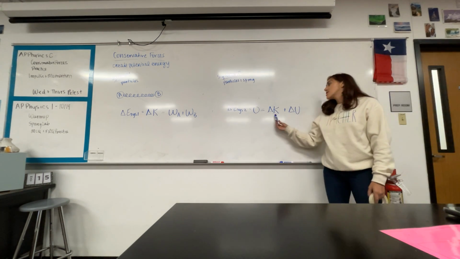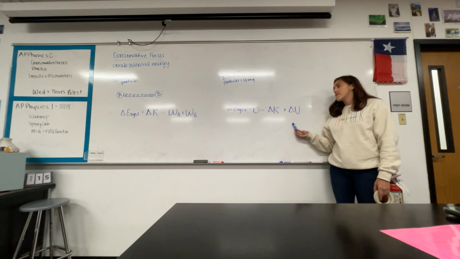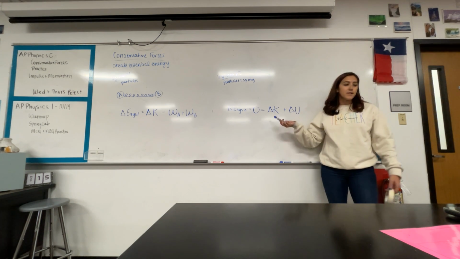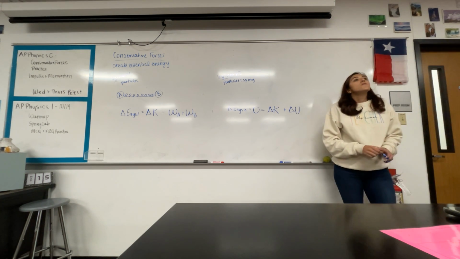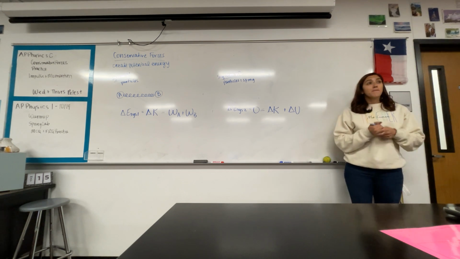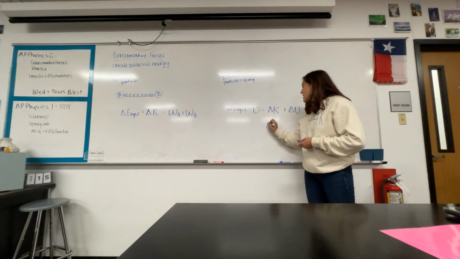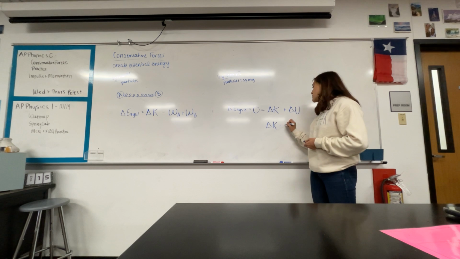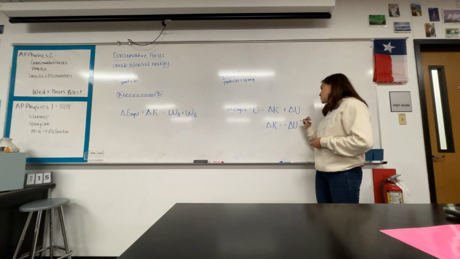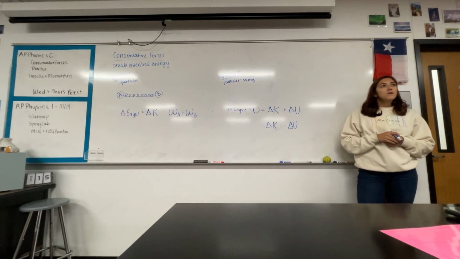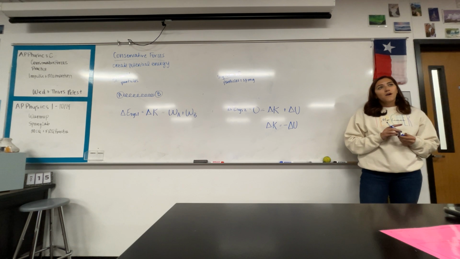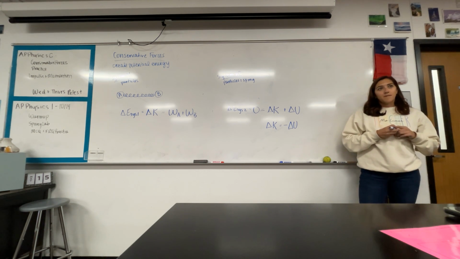I made a change in kinetic energy that had to have happened from some other energy in my system. So, based on this statement, the change in kinetic energy is equal to negative change in U. That is where our negative sign came from.